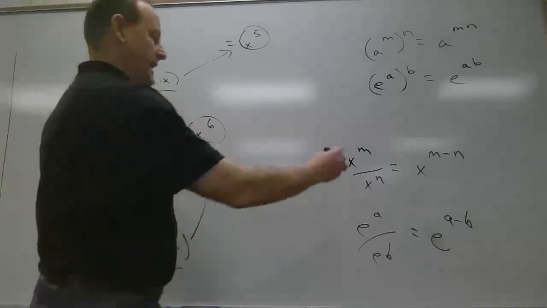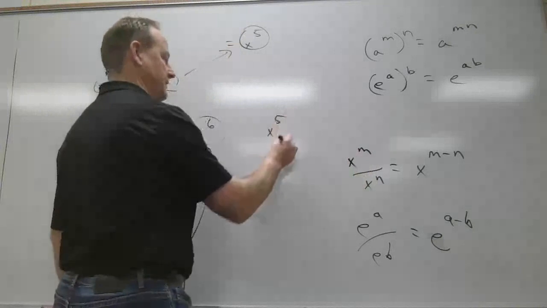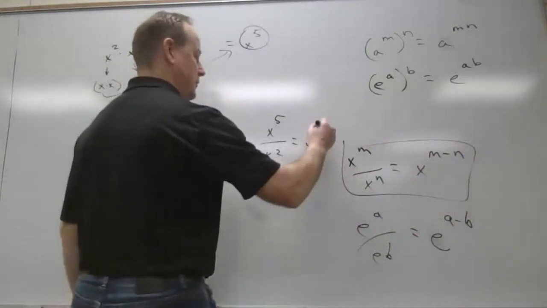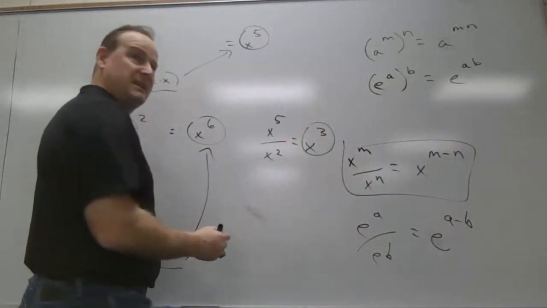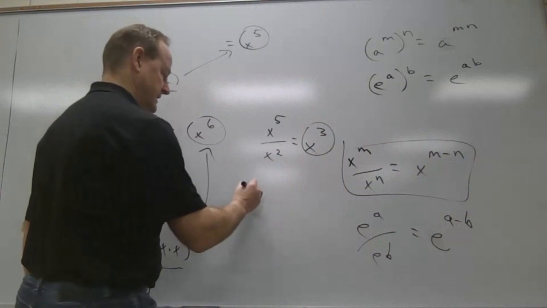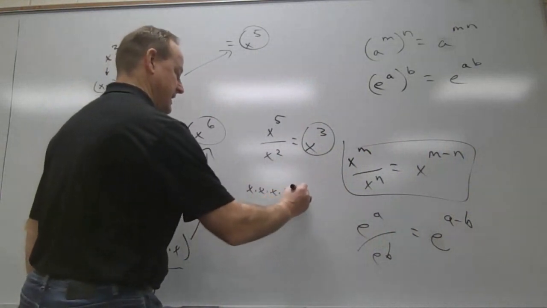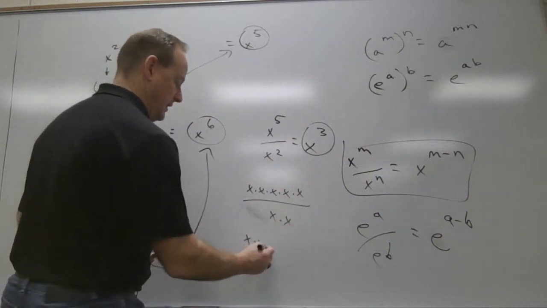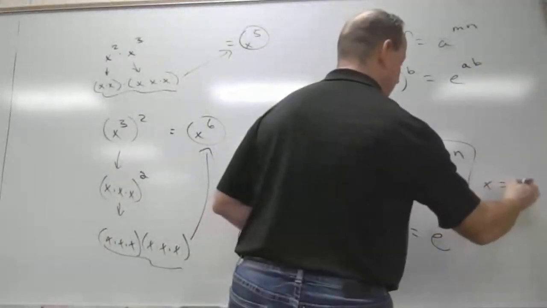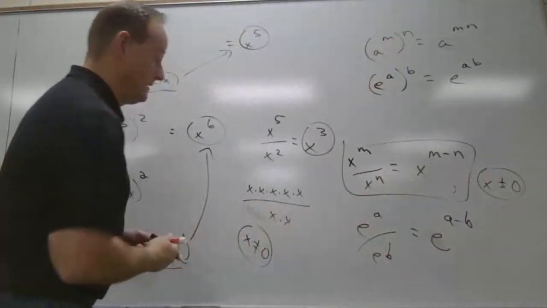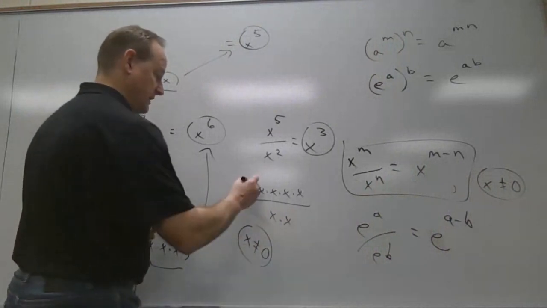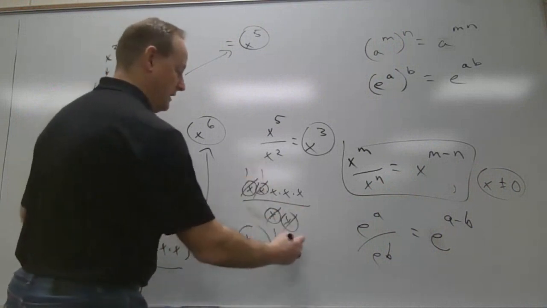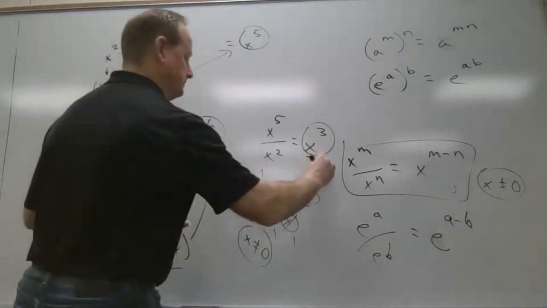Okay. Same thing here. What if I got, let's just do x to the 5th divided by x squared. Let's do this rule. What's that going to equal? Well, according to the theorem, it's x cubed, but let's prove it. 5 x's, so it's x times x times x times x times x over x times x, and if x is not equal to 0, so in this theorem x can't equal 0, otherwise you're dividing by 0, right? What happens? We get 2 of them to cancel out. Top and bottom, they cancel to 1s, right? So we're left with x cubed, right?